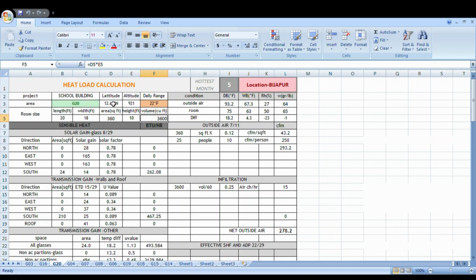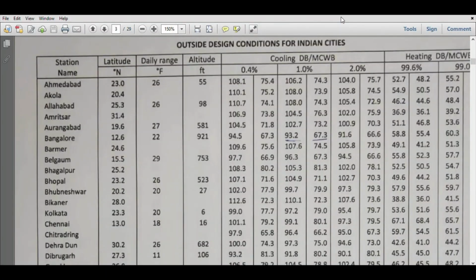The latitude, altitude, daily range, and outside air I will show you from the design data book. This is the outside design condition for Indian cities. So our location is Bangalore. Here for Bangalore, the latitude is 12.6, daily range is 22, and altitude is 921 feet.